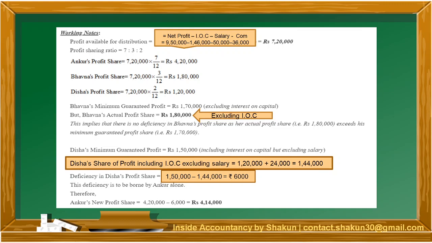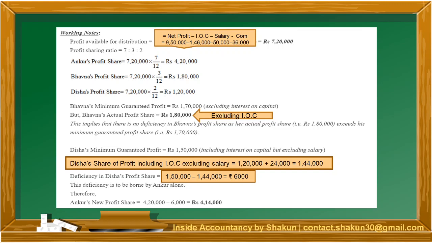So Disha's share of profit including IOC and excluding commission is equal to, see, commission is obviously excluded only. We don't need to subtract it, but we will add interest on capital. So her total share of profit would be 1,44,000. Now, Disha's minimum guaranteed profit was 1,50,000, but her actual share of profit including IOC is 1,44,000,